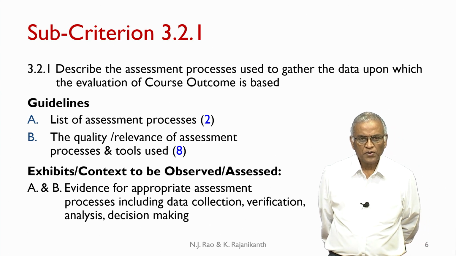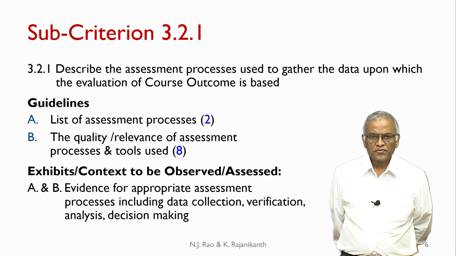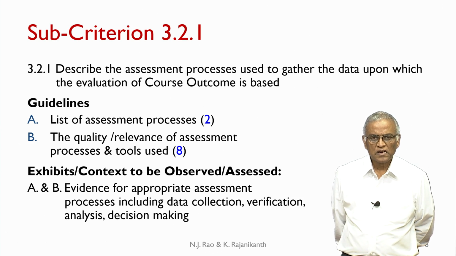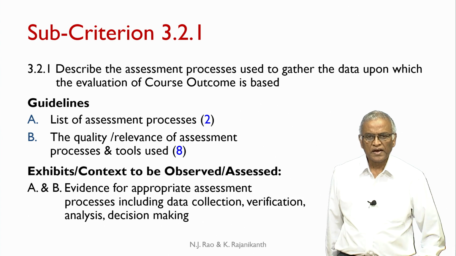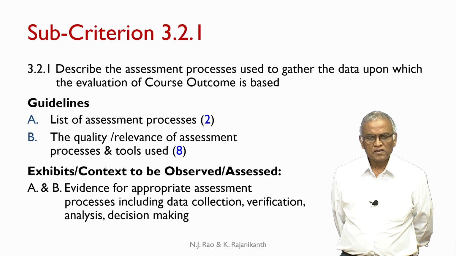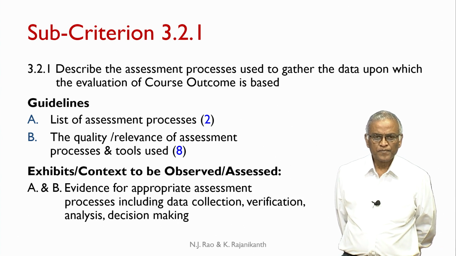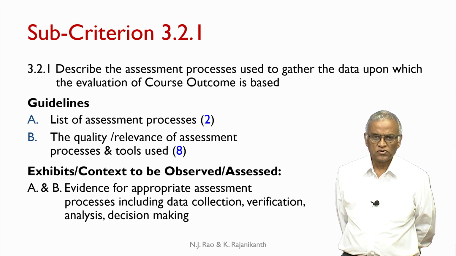Now coming to 3.2.1, you have to describe the assessment processes used. In the guidelines, you first have to list the assessment processes, just list, and that alone will carry 2 marks. In the second part, you have to describe the quality and relevance of assessment processes and tools used.